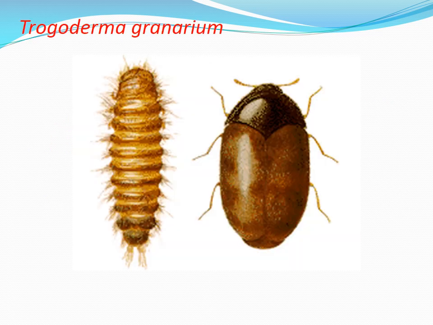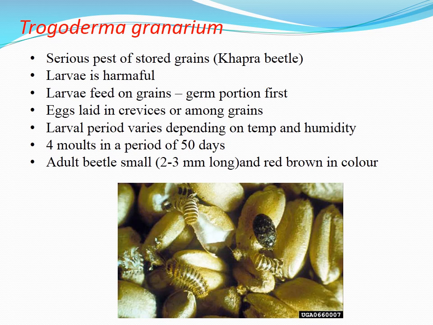Insect pests of stored grains: Trogoderma granarium is one of the stored pests, a serious pest of stored grains known as khapra beetle. The larva is the stage that causes damage. Larvae feed on the germ portion of grains first, then the eggs are laid in crevices or among grains.